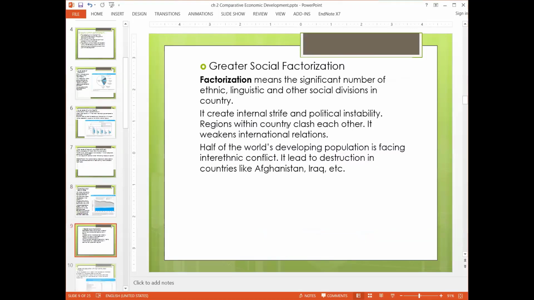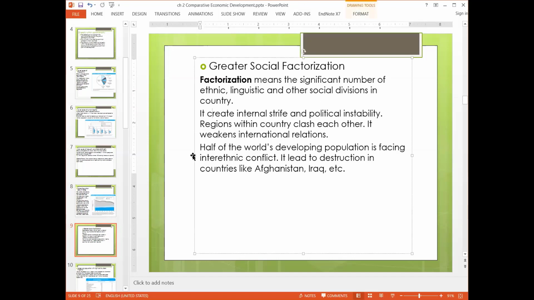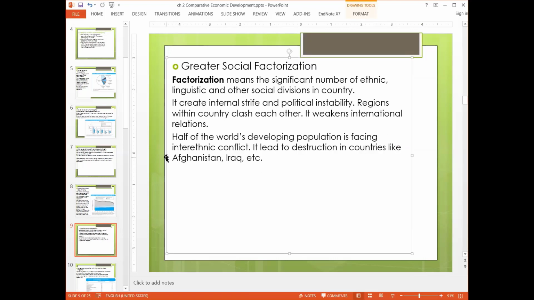Next there is greater fractionalization. Fractionalization means a significant number of ethnic, linguistic, or social divisions in a country. The countries which are developing right now do face fractionalization problems. Pakistan, for example, is fighting the problem of provincial fractionalization or linguistic or religious fractionalization. It creates internal strife and political instability.